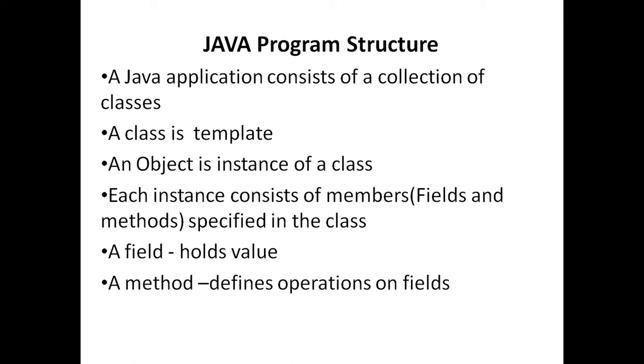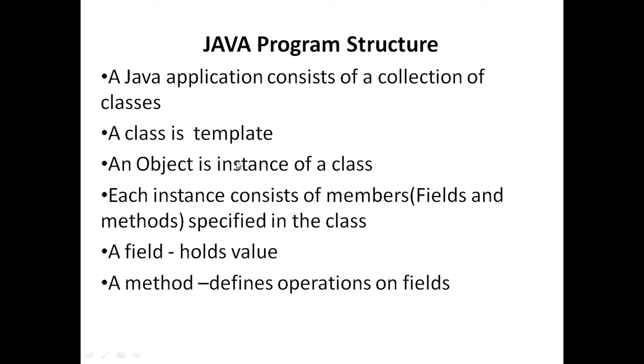Before that, a Java application consists of a collection of classes. Not only a single class, it contains a collection of classes. Here a class is nothing but a template. Template in the sense of a general format, that means some general content is there where we can write things. So this is not executable. This is a logical entity, so there is no memory allocation to this class.